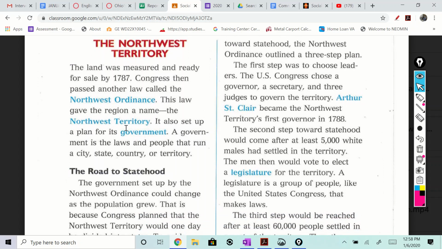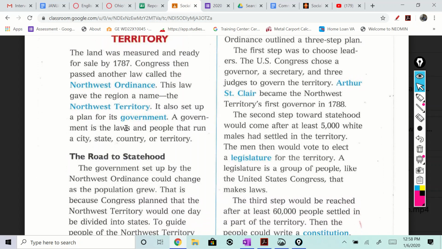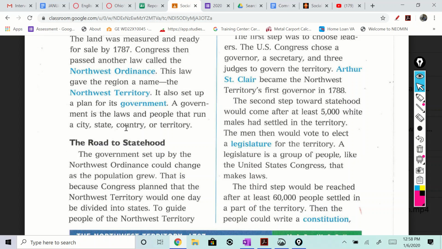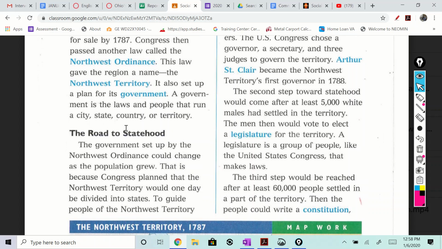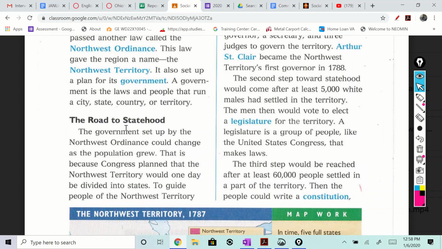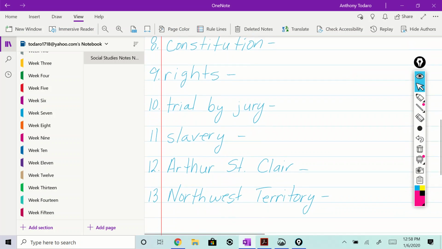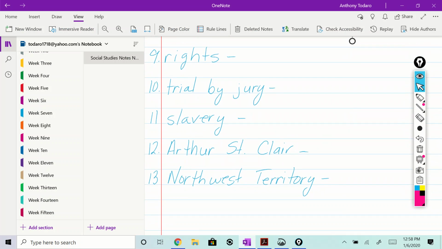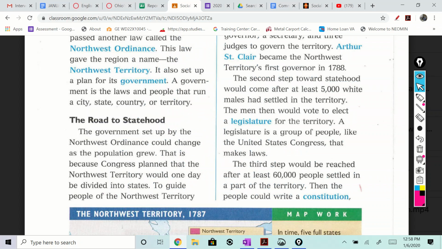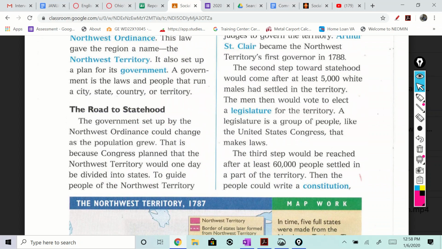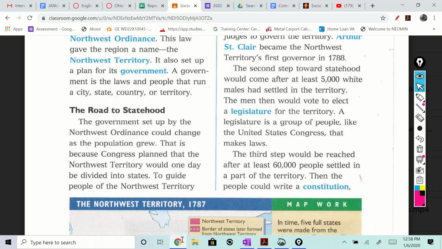So here it is. The first step was to choose leaders, right? The U.S. Congress chose a governor, a secretary, and 3 judges to govern the territory. Arthur St. Clair became the Northwest Territory's first governor in 1788. So if you go over to your sheet, right? If you go right over here, Arthur St. Clair, all right, there it is. Now you know what he's all about and why he's on that list. All right, became the first governor of the territory in 1788.